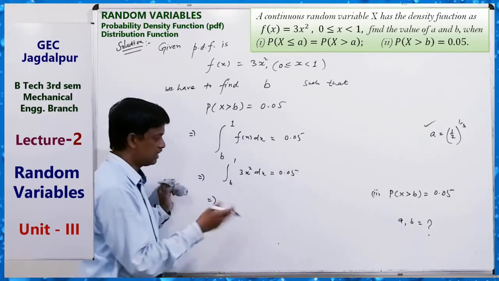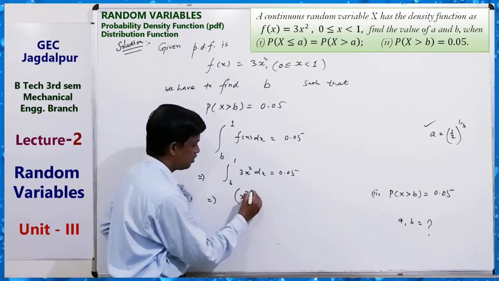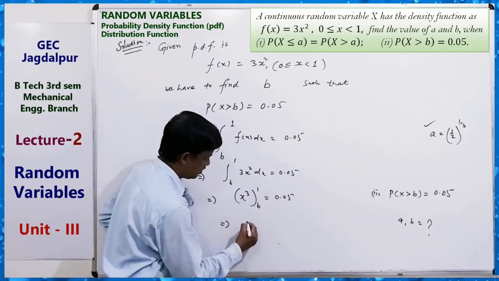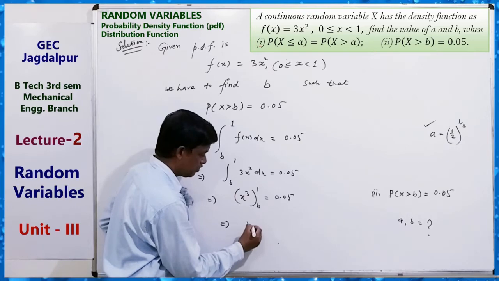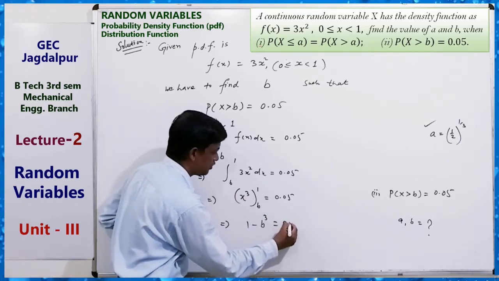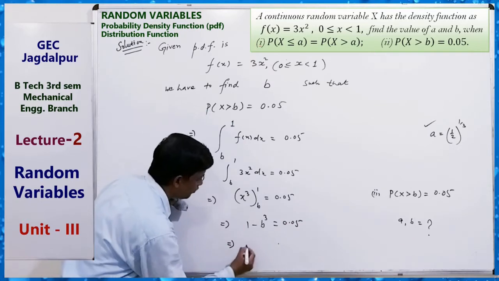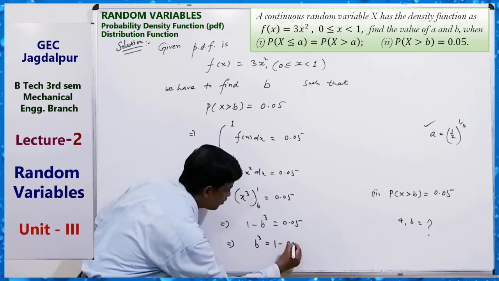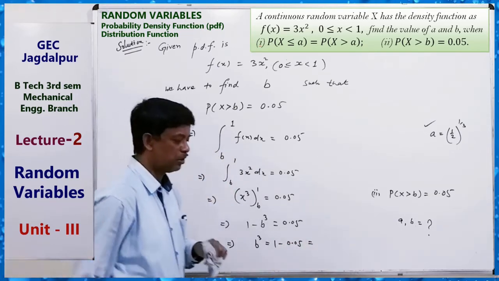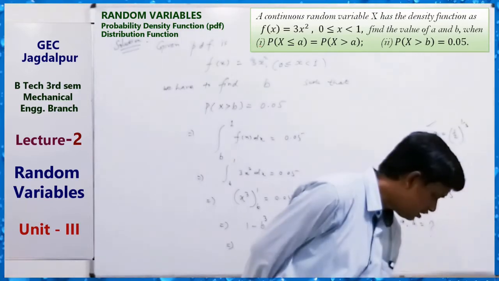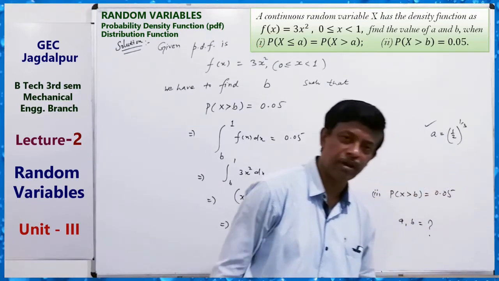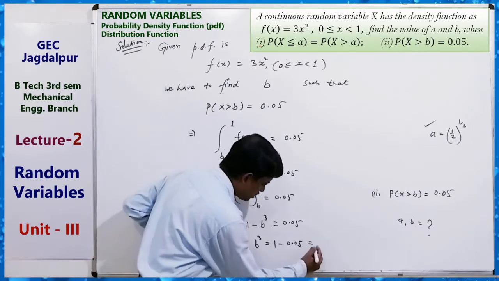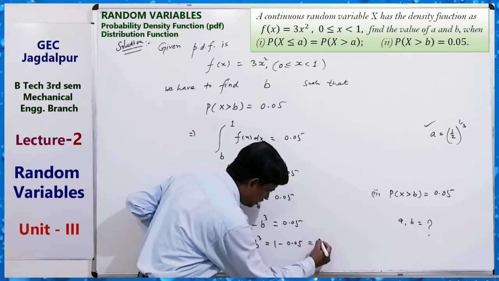This is equal to x³/3, the 3 cancels, so we get x³ evaluated from b to 1 equals 0.05. So 1³ minus b³ equals 0.05. So b³ equals 1 minus 0.05. 0.05 means 5 by 100, which is 1 by 20.